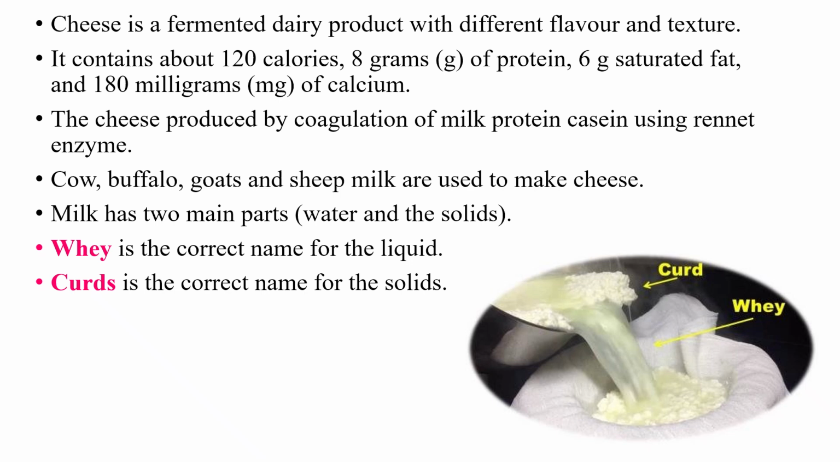This cheese is produced by coagulation of the milk protein casein using the rennet enzyme. We can use any milk. Cow milk, buffalo, goat, and sheep milk are used to make cheese. Milk has two main parts, water and the solids. The whey is the correct name for the liquid and curd is the name for the solid portion.